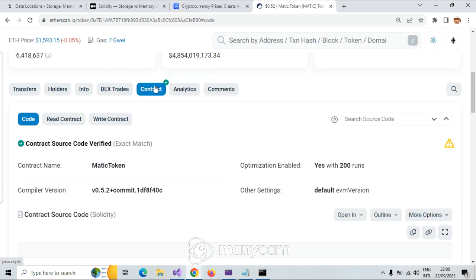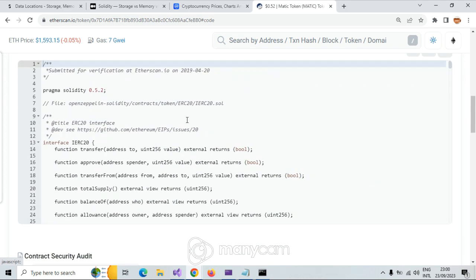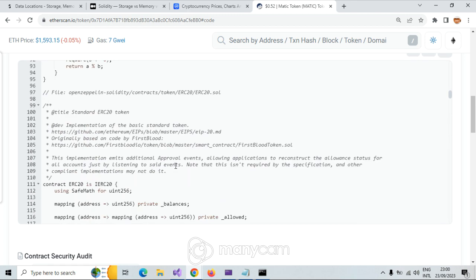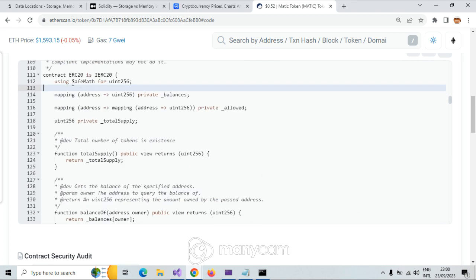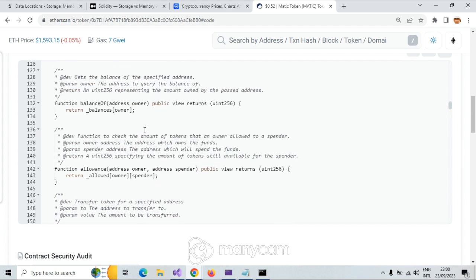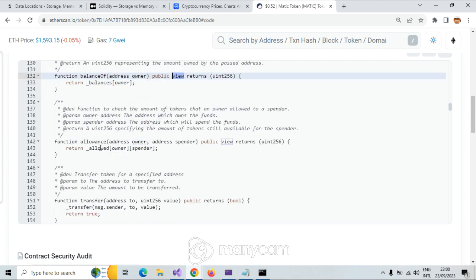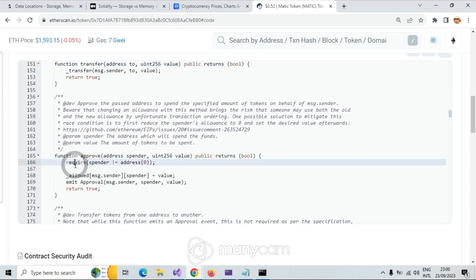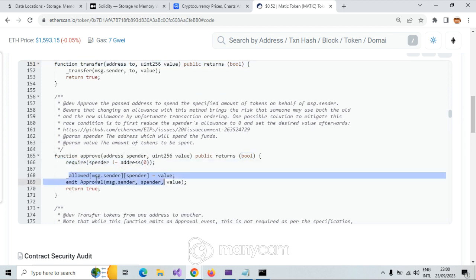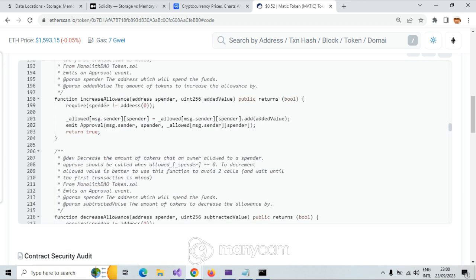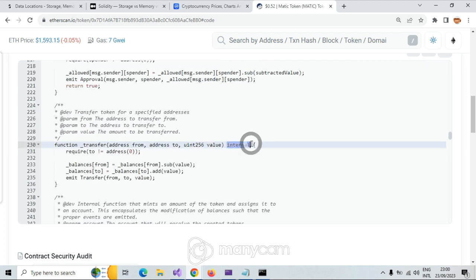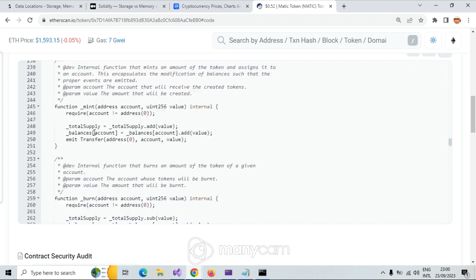Okay, let's come here to the contract and interface. This balance owner view, that's not what I wanted. Function returns boolean here. Approve, require address not null, allow message sender value. We transfer from, increase it, and here transfer from internal, emit transfer, mint.